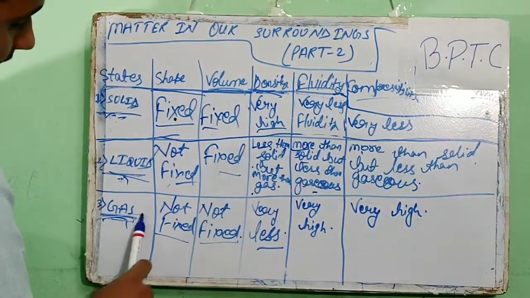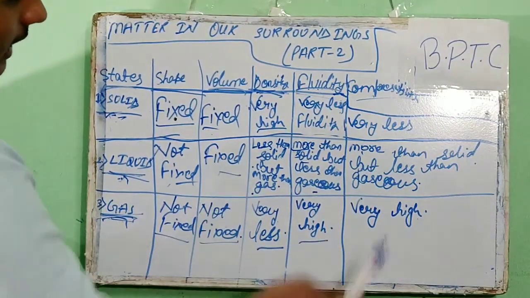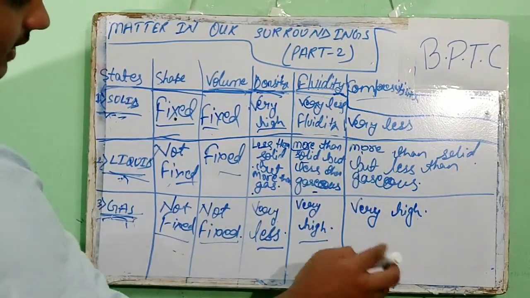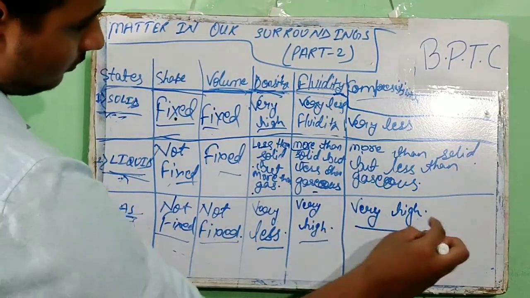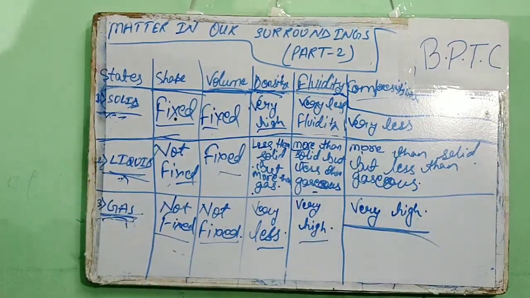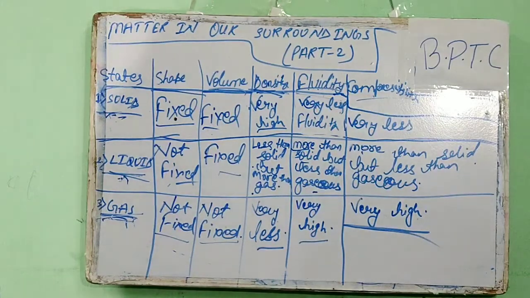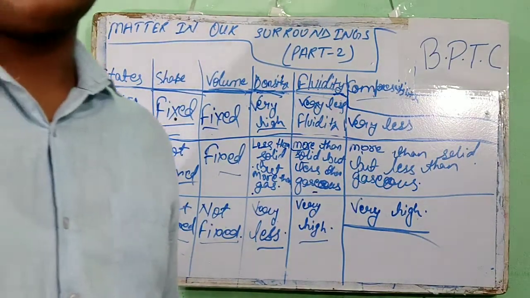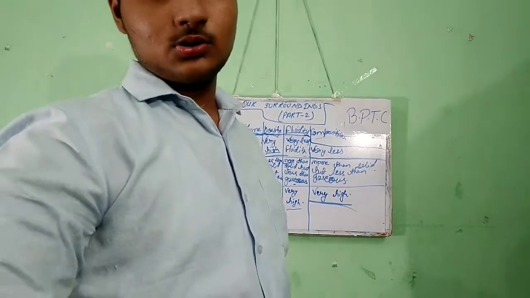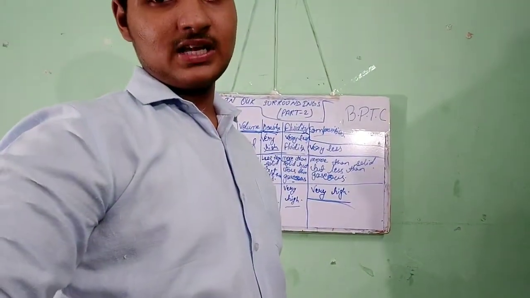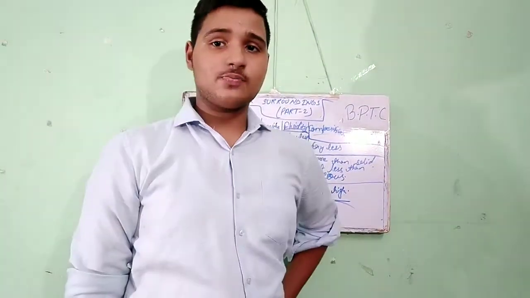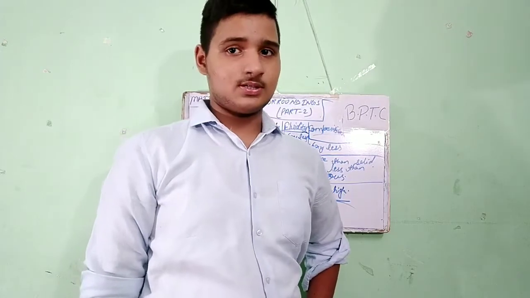Fluidity of gas is very high, and compressibility of gas is very high. I hope you have written this, or do you understand it? I am going to tell about its intermolecular force of attraction and intermolecular spaces.